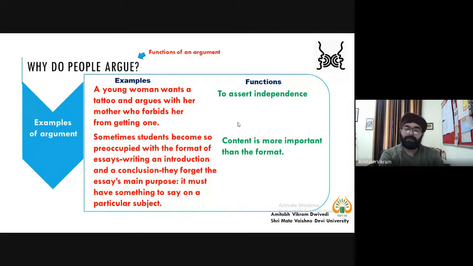But if you take a perspective, then you will find that there is a possibility that the young woman, the daughter, wants to assert her independence through a tattoo. Now when you say that she wants a tattoo because she wants to assert her independence, then you are trying to find out the function in a quarrel, in an argument, in a disagreement. So this is your work.